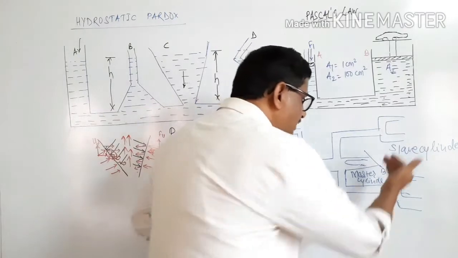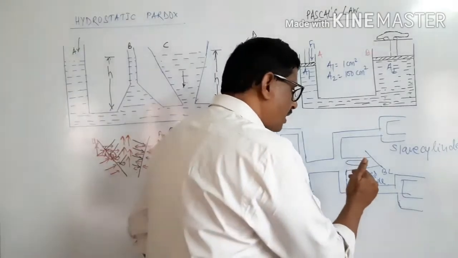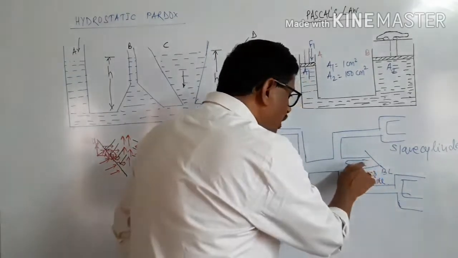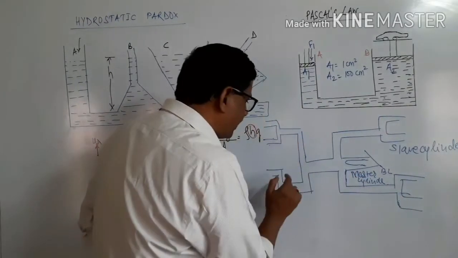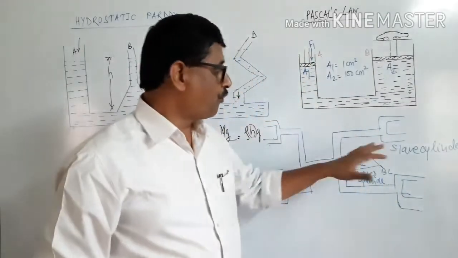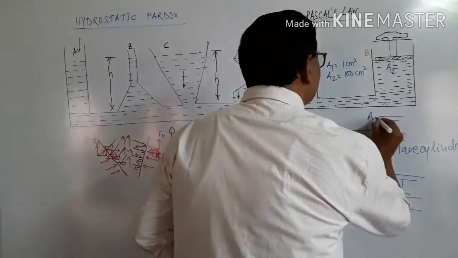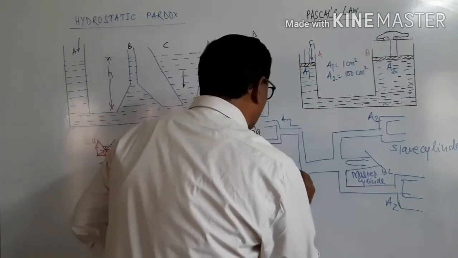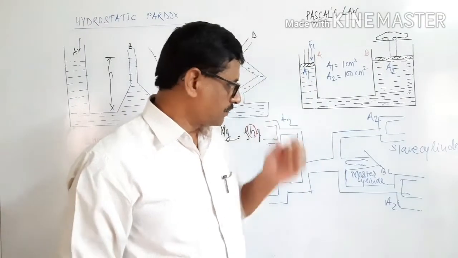When the brake is applied, or when the brake pedal is pushed forward, the pressure is equally distributed throughout the liquid and it goes to the four slave cylinders. Let the slave cylinder be A2. These are connected to four drums of the rotating wheels.